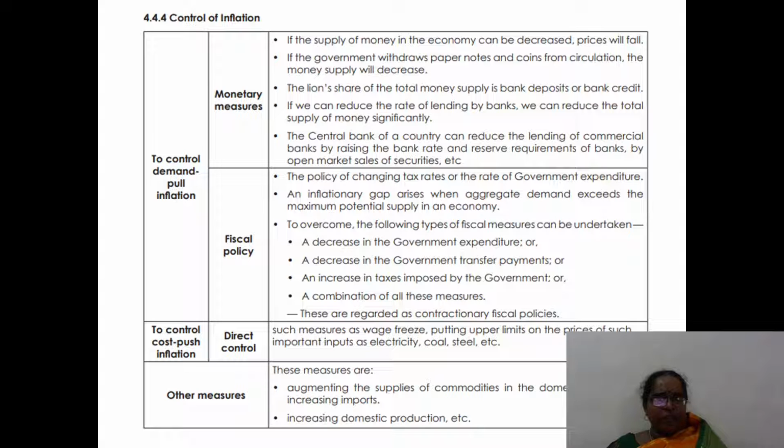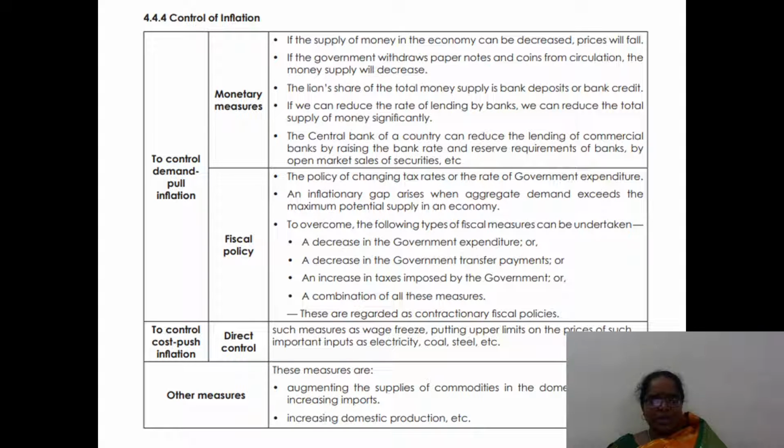Control of inflation. How to control inflation? By applying monetary measures, fiscal measures and direct control, we can control inflation. If the supply of money can be decreased, prices will fall automatically. If the government withdraws paper notes and coins from circulation, the money supply will decrease. The lion's share of the total money supply is bank deposits and bank credit. So if we can reduce the rate of lending by banks, we can reduce the total supply of money significantly.